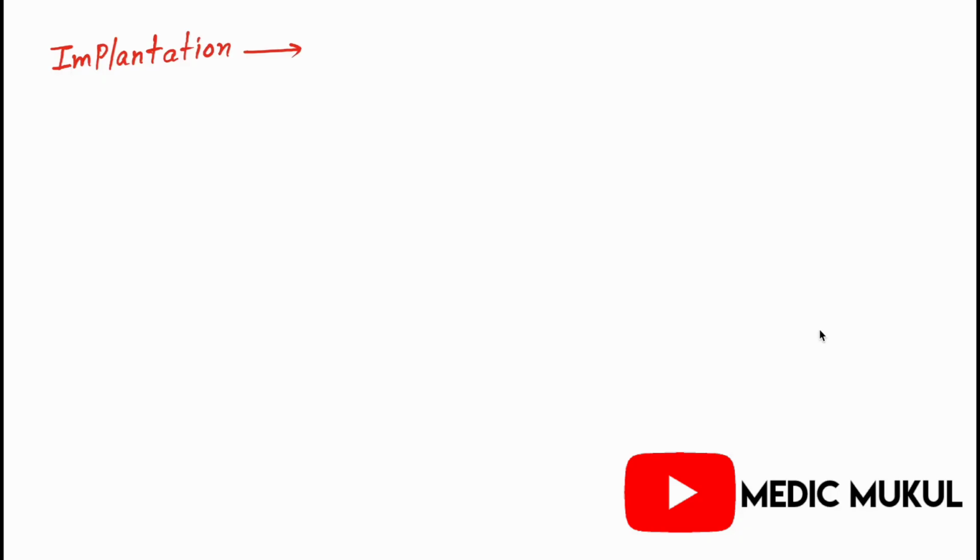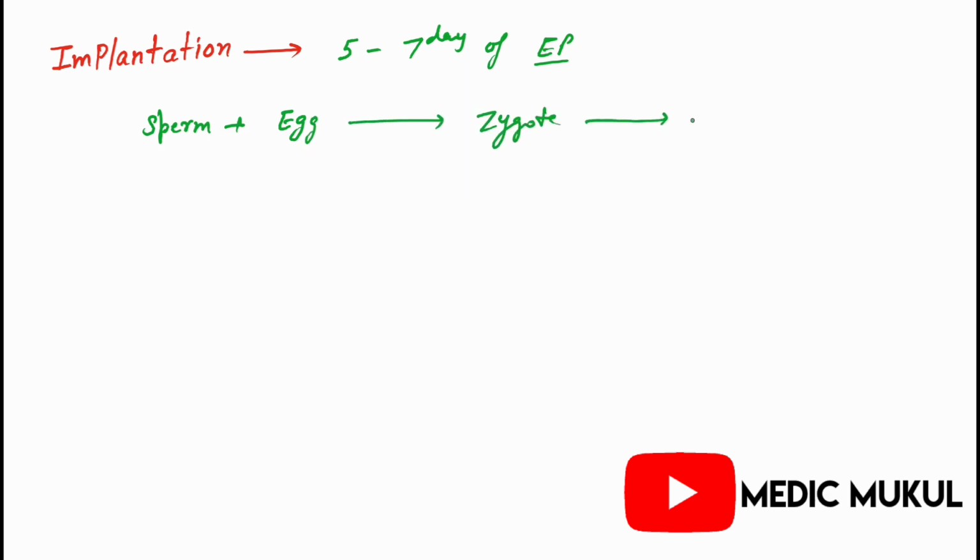Okay, guys. So let's start our new topic, that is implantation. So what is implantation? It occurs on the 5th to 7th day of the embryonic period. The sperm will combine with the egg and give rise to the zygote, that eventually gives rise to the blastocyst.